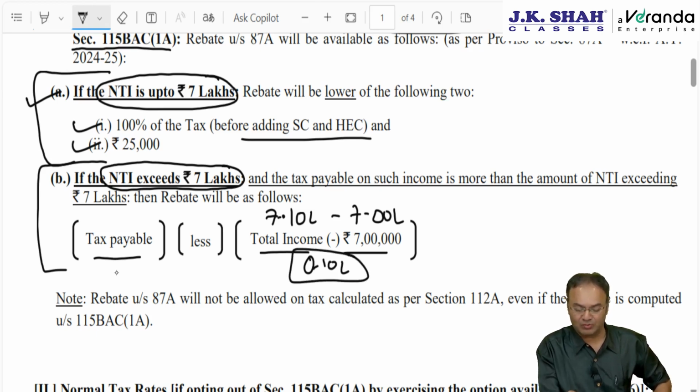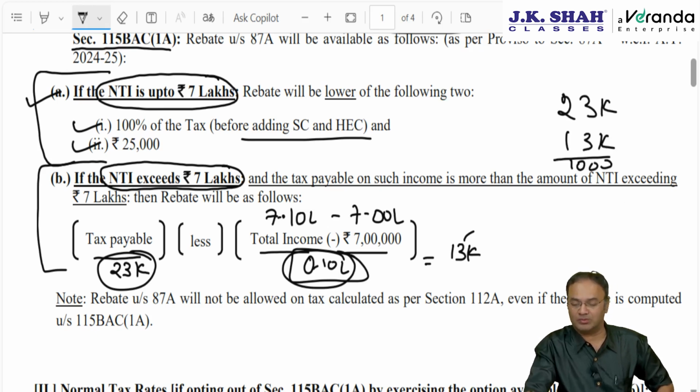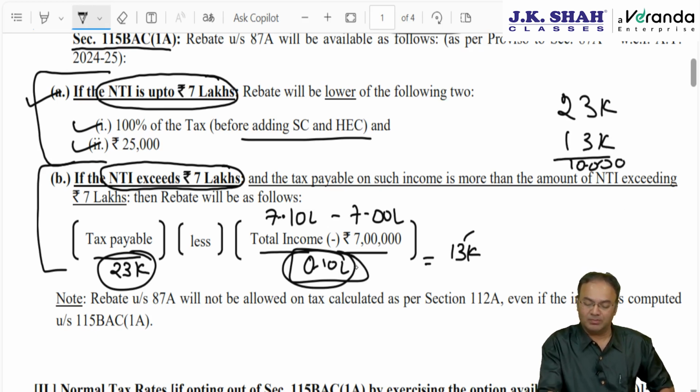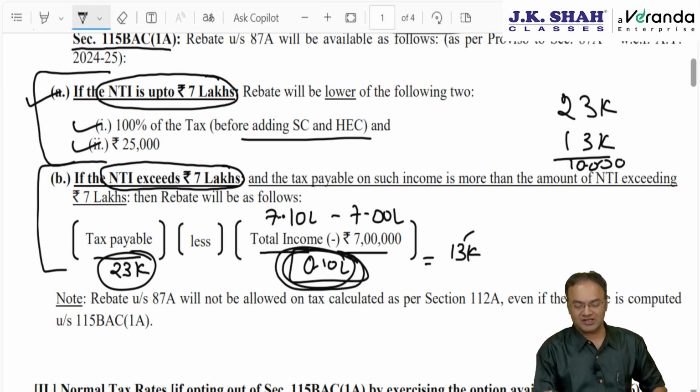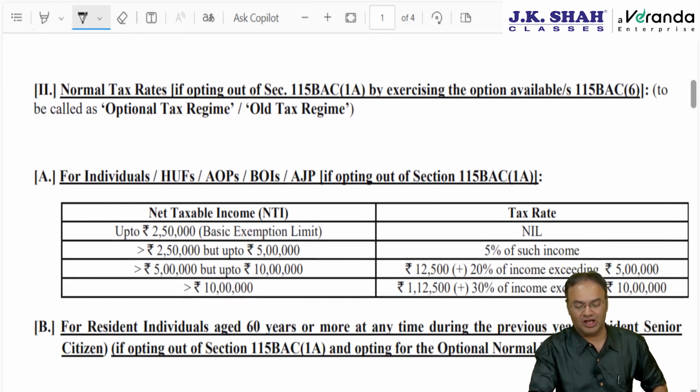Suppose the tax works out to be, hypothetically, 23,000. Then in such a situation, my rebate will be 23,000 minus 10,000, so the rebate will be 13,000. In other words, tax payable will be 23,000 minus this rebate of 13,000, so my tax payable will be 10,000. Of course, plus health and education cess. In simple language, tax payable will be restricted to the amount of income exceeding 7 lakh rupees.